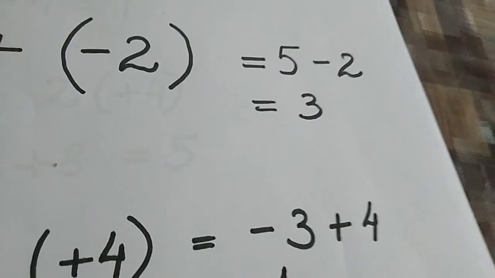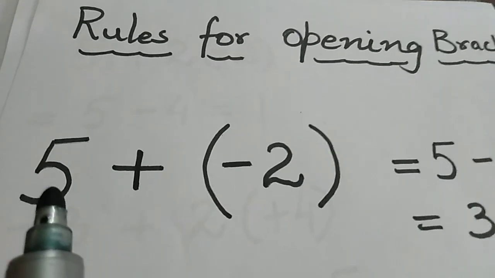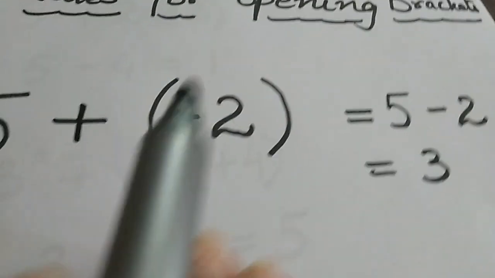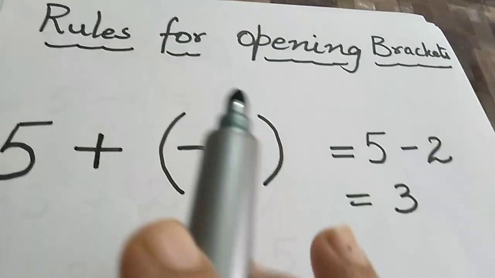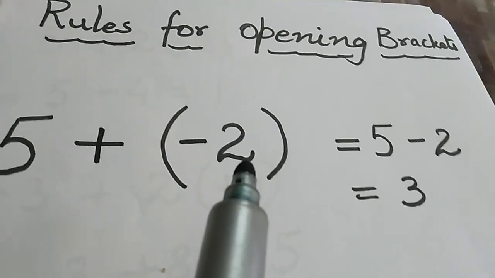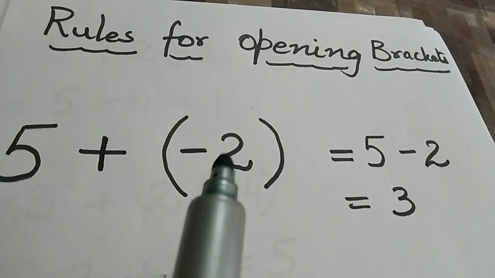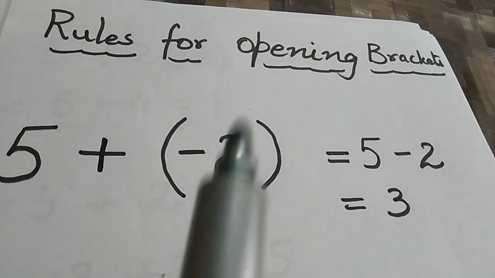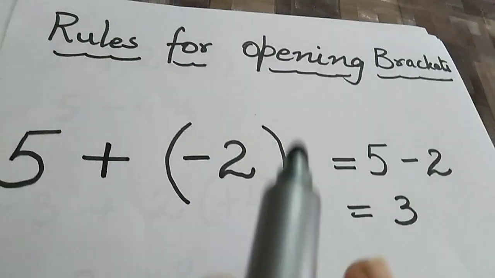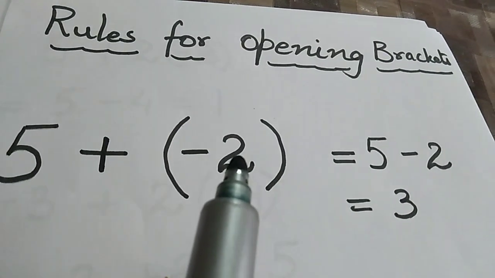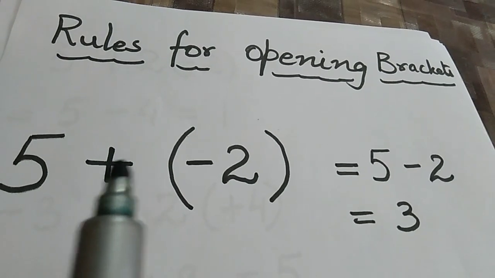Now let me teach you in that manner here. Suppose you have a 5 and this bracket, and this bracket has to be opened. This is a door, and we are inside. Who's standing outside?